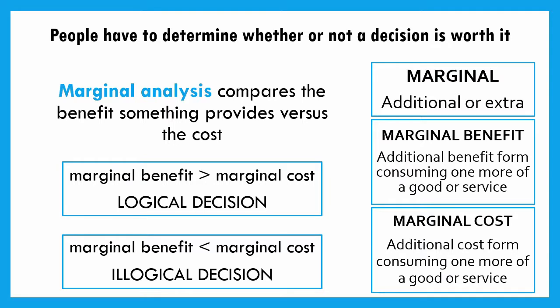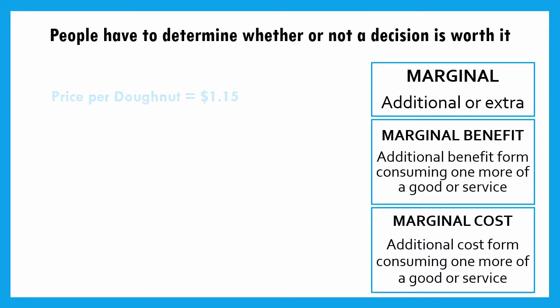We're rational people. In weighing these benefits against the cost, typically if the benefit's greater than the cost, that additional benefit, we're going to make that decision. But if we see that the benefit is less than the cost, we're probably not going to make that decision. Well, one example of this is, let's say you go to the donut shop and you want to get a donut. And let's say every donut, the additional cost that you must pay to get a donut is $1.15.